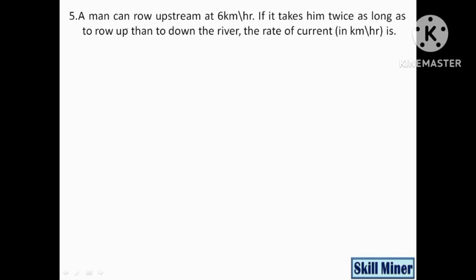A man can row upstream at 6 kilometer per hour. So speed at upstream, that is U, will be 6 kilometer per hour. If it takes him twice as long to row up than to row down the river, the rate of current is?